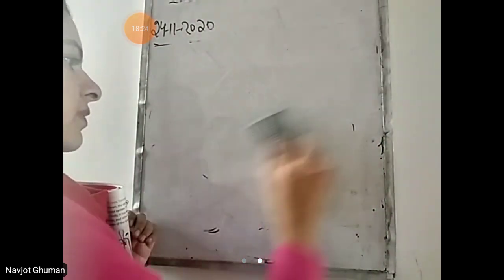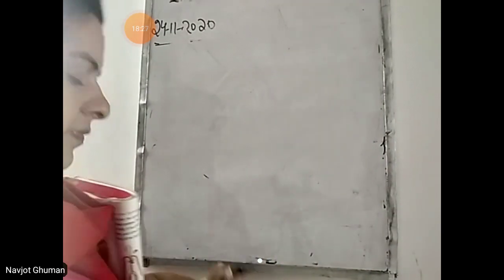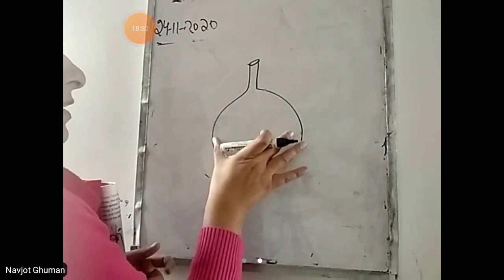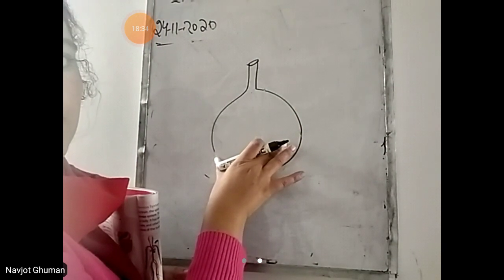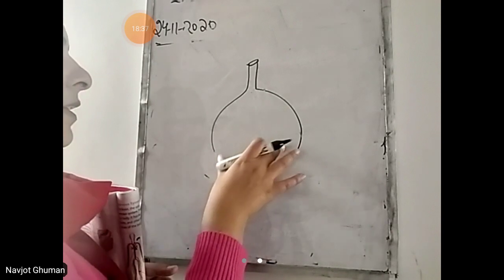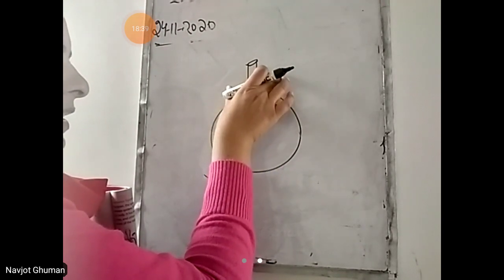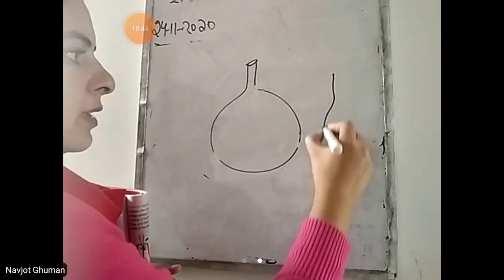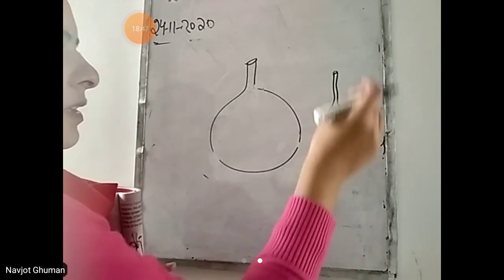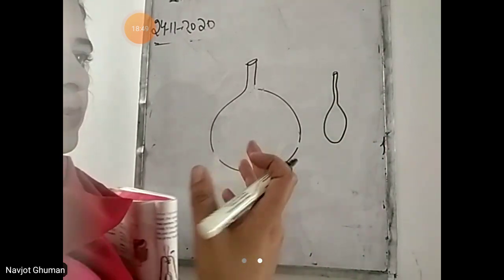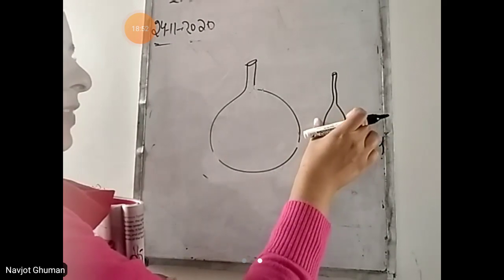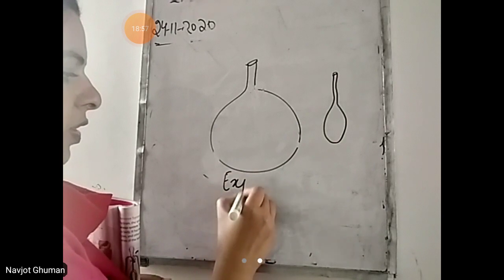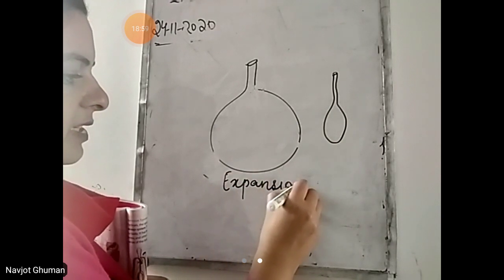In this activity I will show you this. It expands, your balloon becomes like this. The same way the lungs expand like this when you inhale air. When you release the neck, what will happen? The size of the balloon will become small. So when you exhale air, the lungs will contract and become small in size. This is called expansion, meaning increase in size.